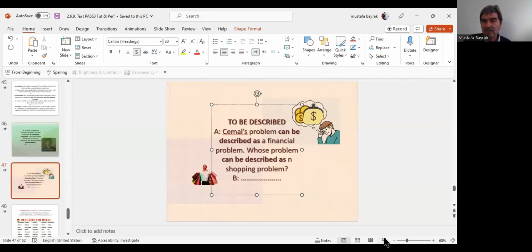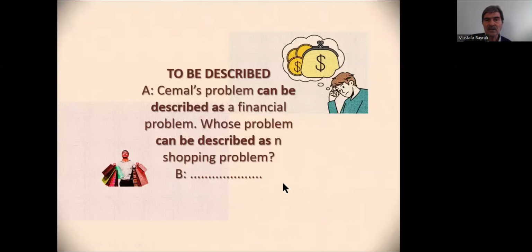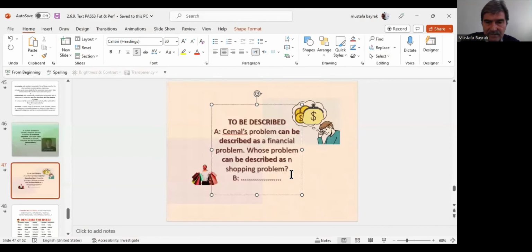Yes, Carol's problem or Joseph's problem can be described as a shopping problem. Okay.